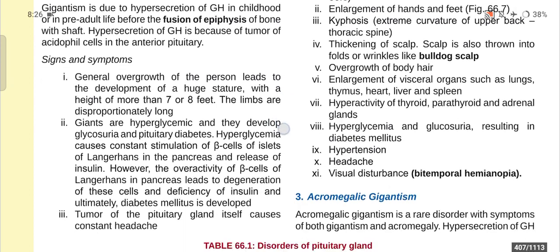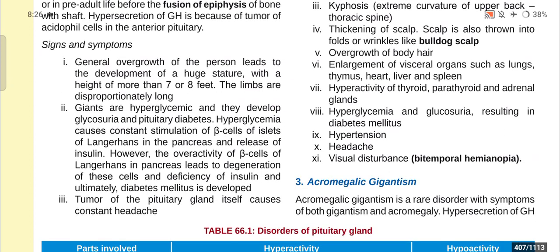Overgrowth of body hair, enlargement of visceral organs such as lungs, thymus, heart, liver, and spleen, hyperactivity of thyroid, parathyroid, and adrenal glands, hyperglycemia and glucosuria resulting in diabetes mellitus, hypertension, headache, and visual disturbances, bitemporal hemianopia.